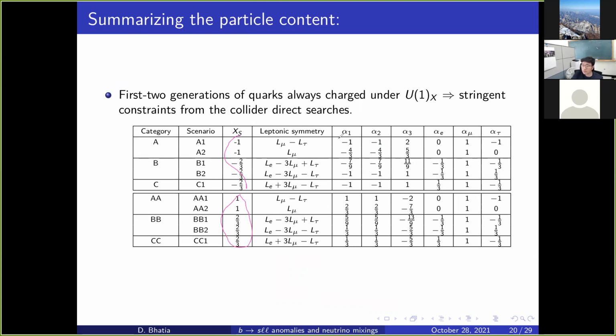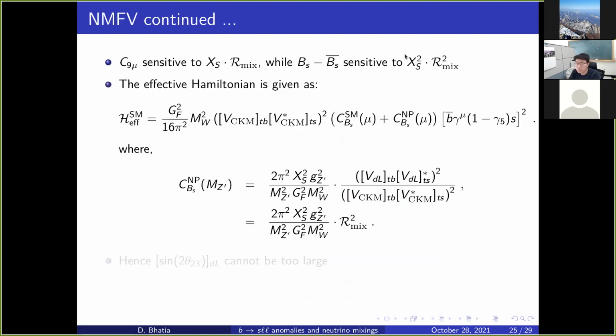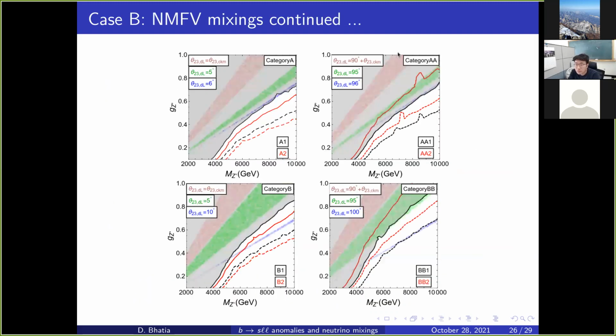But the collider constraint, which is the direct constraint, depends crucially on the individual charge assignments, which are different in the upper and the lower category. So although the flavor constraints are the same, the direct detection constraints from colliders are different. That is why when we compare these collider lines, you see they are lying at different places.